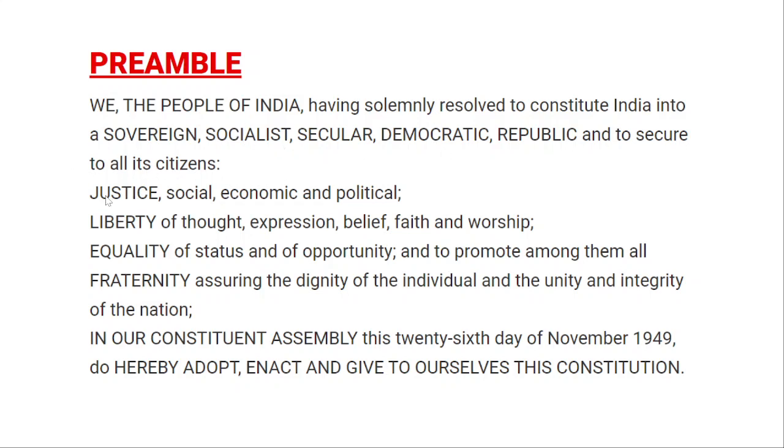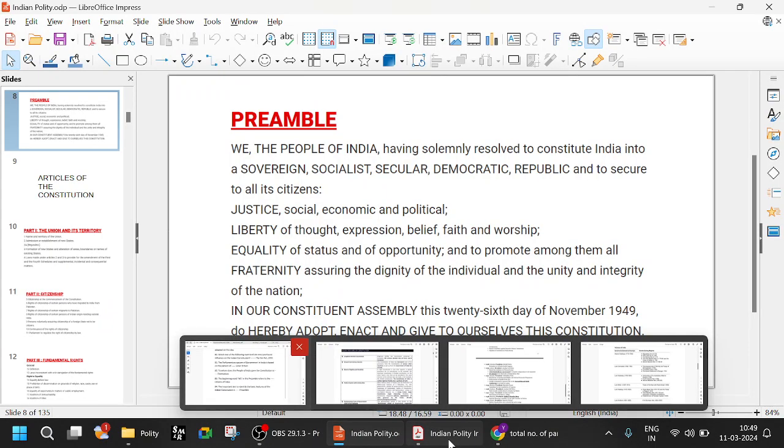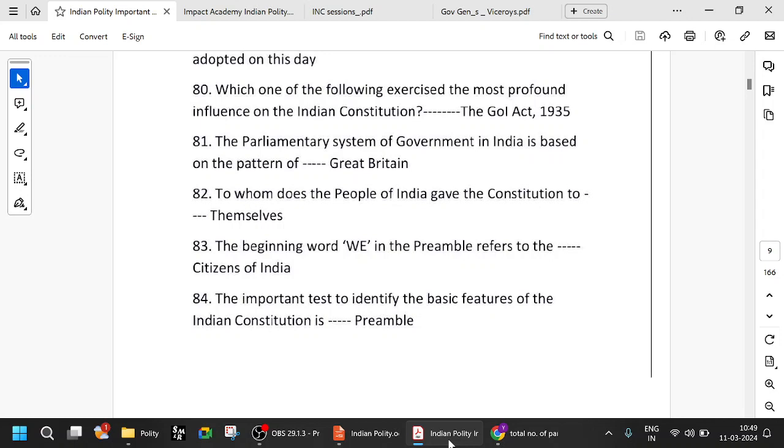And we intend to secure justice, social, economic, and political; liberty of thought, expression, belief, faith, and worship; equality of status and opportunity; and to promote among all fraternity, assuring the dignity of the individual and the unity and integrity of the nation. In our Constituent Assembly, this 26th day of November 1949, we do hereby adopt, enact, and give to ourselves this Constitution. All those points are very important. Questions will frequently be asked.